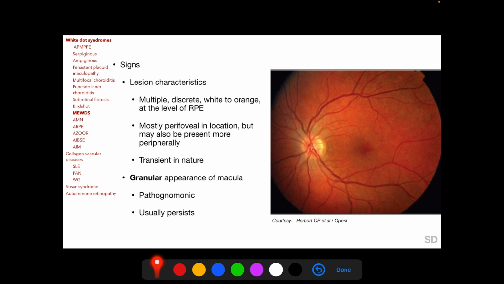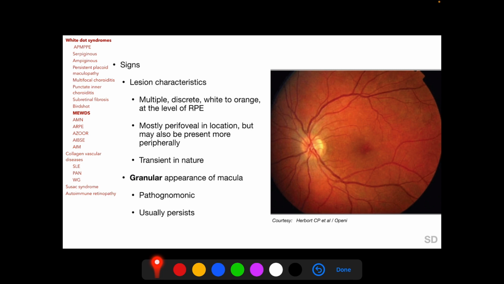Lesions of MEWDS are multiple, discrete, white to orange, and at the level of the retinal pigment epithelium. They are mostly perifoveal in location but may also be present more peripherally, and the lesions are transient in nature. One very characteristic feature of MEWDS is the granular appearance of the macula, and this is pathognomonic and usually persists after